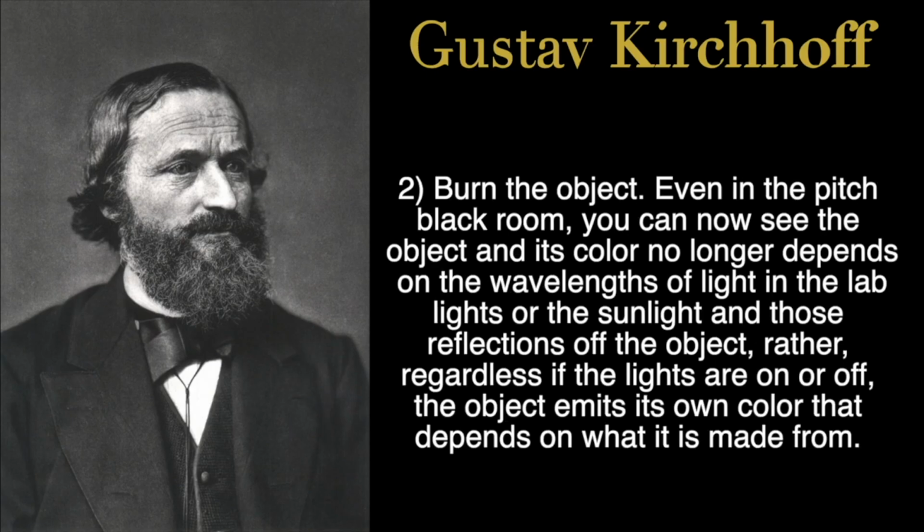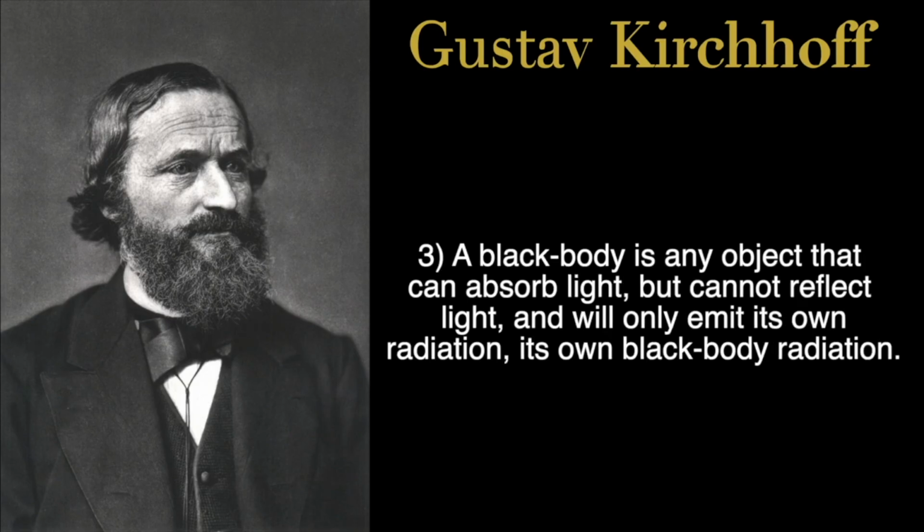2. Burn the object. Even in the pitch black room, you can now see the object, and its color no longer depends on the wavelengths of light in the room. Rather, regardless if the lights are on or not, the object emits its own color that depends on what it is made from and how hot you burn it. 3. A black body is any object that can absorb light, but cannot reflect light, and will only emit its own radiation, its own black body radiation.